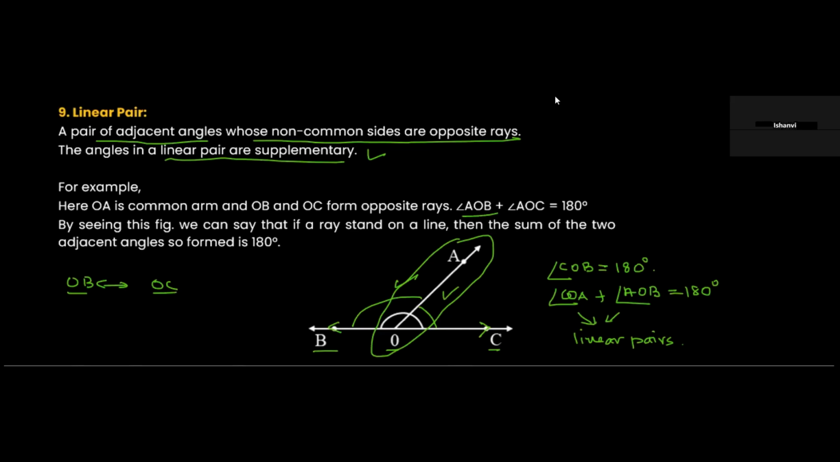Any two angles, if they are on the same straight line, let's say this is P, this is Q, this is R, and this is X. So we will say that angle RQX and PQX are linear pairs. Okay?